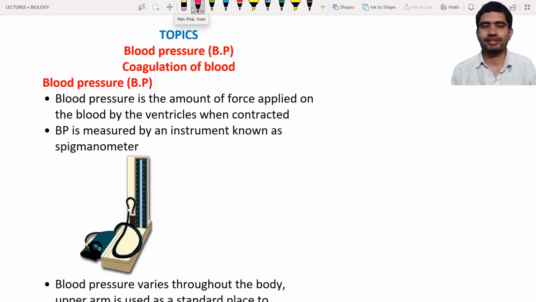Hello students and learners, welcome to the new lecture. In this lecture we are going to discuss blood pressure and coagulation of blood. These are the two topics that we are going to discuss in this lecture. First we will start with blood pressure.